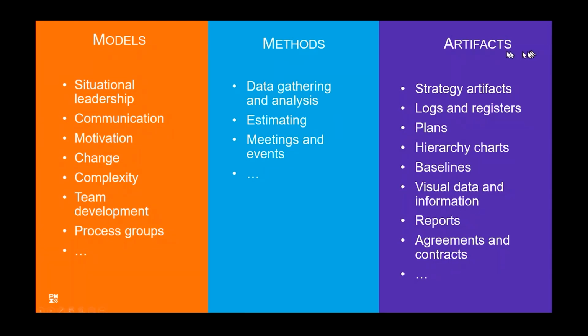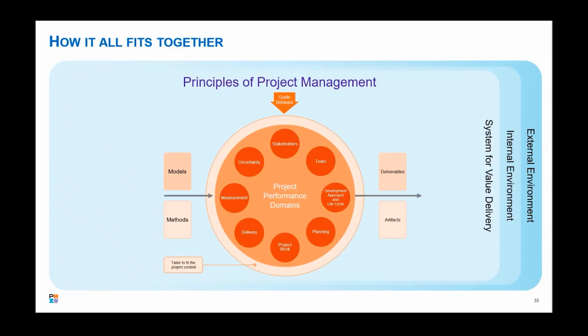And then your artifacts. Once again, artifacts are kind of anything that you create, that you're working with, some of which get kept at the end of the project. Some of them are working documents, but those are all considered to be artifacts.